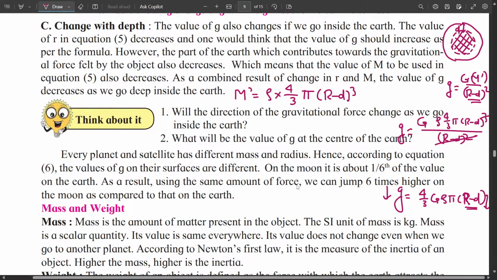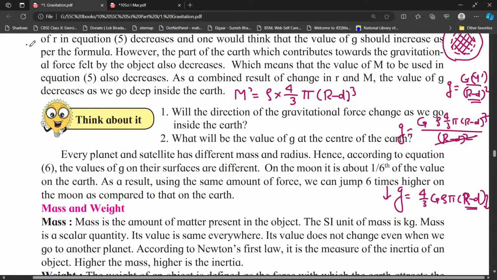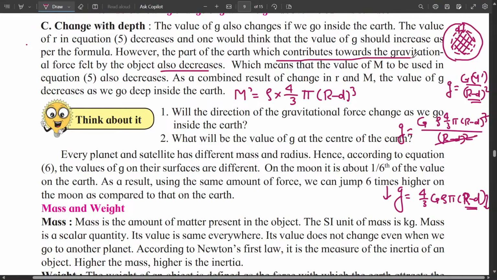However, this is important, that the part of the earth which is contributing towards gravitational acceleration force also decreases. That means mass also decreases, and the change in mass is directly proportional to r minus d cube, which means that value of M to be used in equation 5 also decreases.